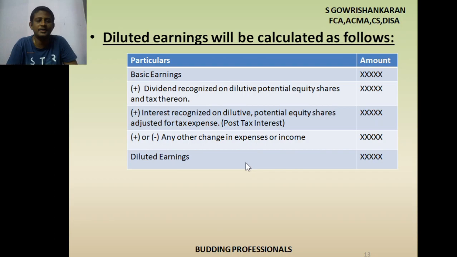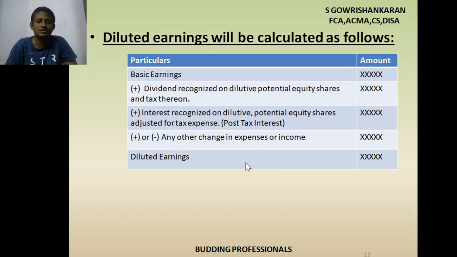Then we add dividend recognized on dilutive potential equity shares and tax thereon. Why are we adding this? I will explain later. Plus interest recognized on dilutive potential equity shares, adjusted for tax expenses, that is post-tax interest, plus any change in expenses or income, equals diluted earnings.